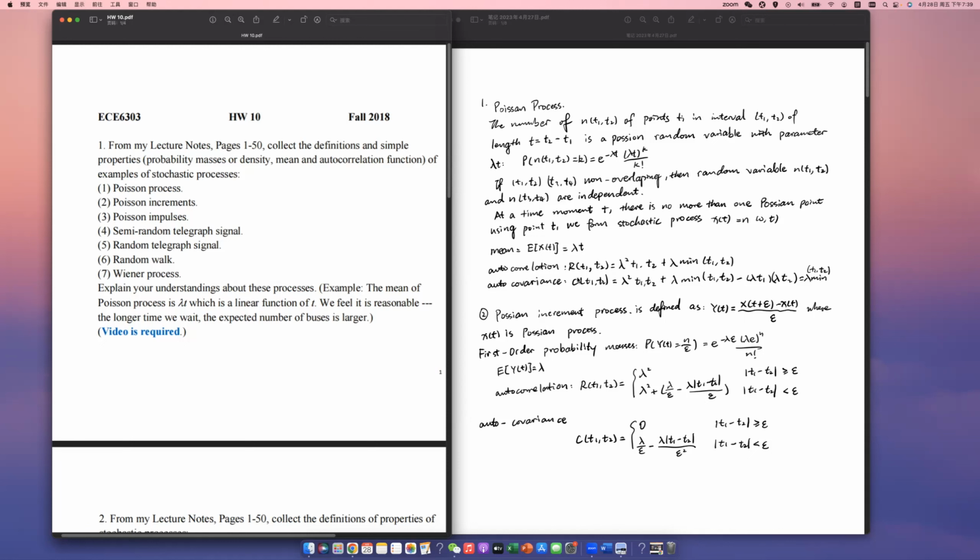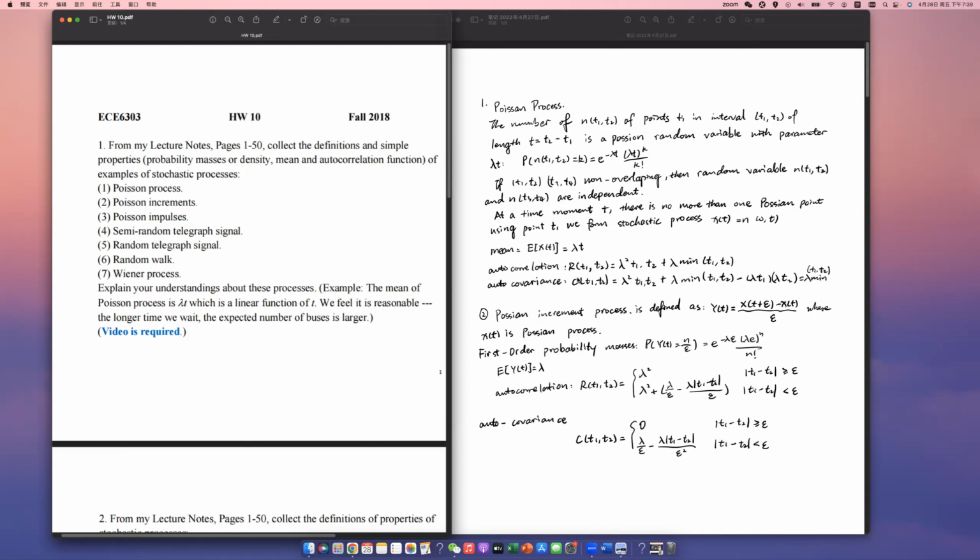The expected value of Y(t) equals lambda. The autocorrelation R(t1, t2), when the absolute value of t1 minus t2 is greater than delta, is lambda squared. If it is smaller than delta, then it is lambda squared plus lambda over delta minus lambda times the absolute value of t1 minus t2 over delta squared.